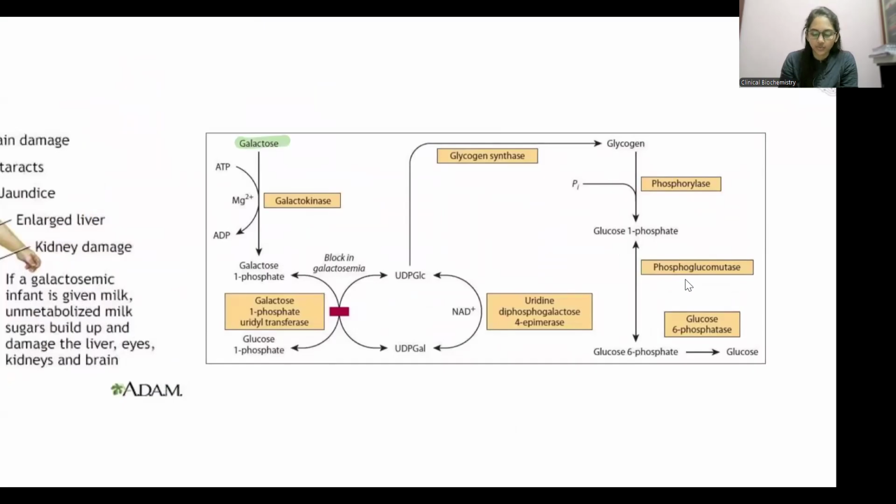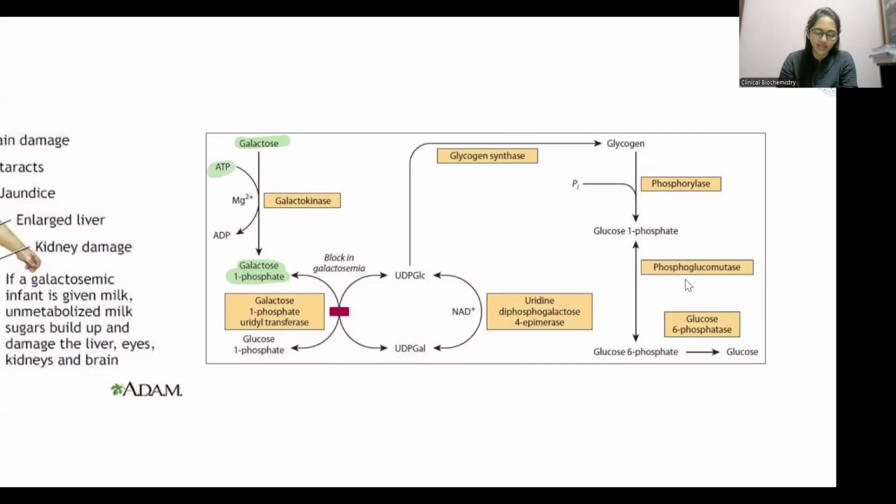A few points on galactose metabolism. Galactose gets converted to galactose 1-phosphate. Any sugar is going to be trapped inside a cell by addition of a phosphate. If it's glucose, you form glucose 1-phosphate. If it's fructose, you form fructose 1-phosphate. If it's galactose, you form galactose 1-phosphate. This is a mechanism by which you can trap the sugar inside the cell, right?